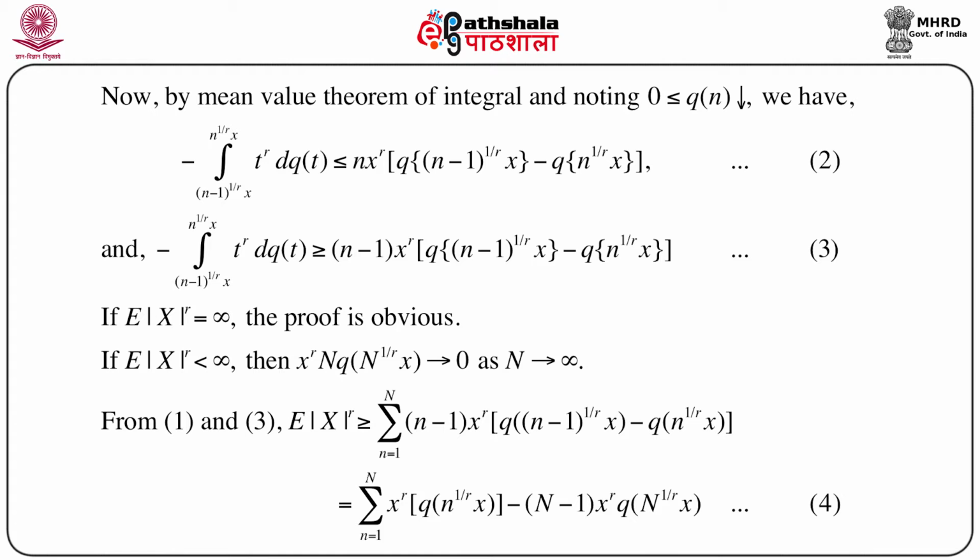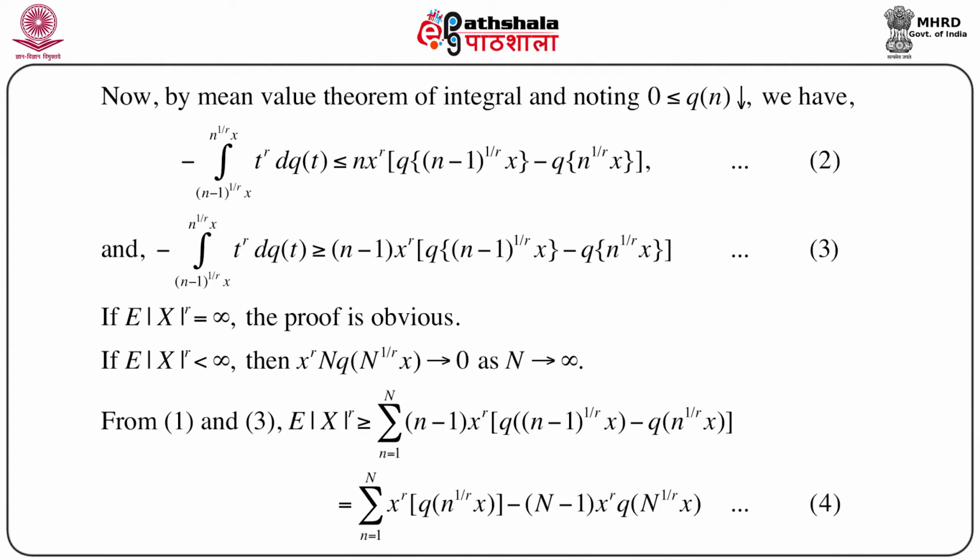This comes directly from 3, and is exactly equal to the sum over n equals 1 to capital N of x^r Q(n^(1/r) x), minus the quantity N x^r Q(N^(1/r) x). Let us call this equation 4.